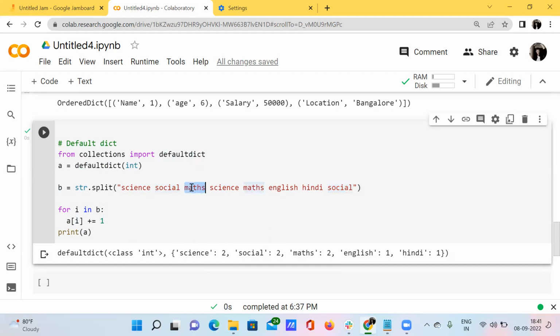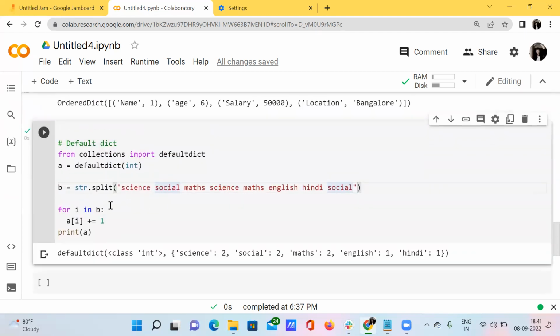Just go to the maths and look for the maths. See here, maths has been printed for 2 times, so just print for maths 2 and increment here again. Just go to the science, look for the science item which has already been printed, so there is no point in printing science again. So just increment now, go for the maths which has already been printed. So just move on to the next object, that is English, and look for it. See here, only one item, so that's nothing but English has been printed for 1 time. And look for Hindi, it has been printed for 1 time, right? Social, look for social, it has already been printed here, so there is no point in printing social again.